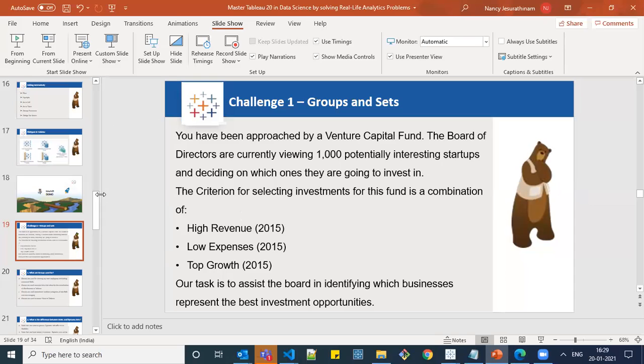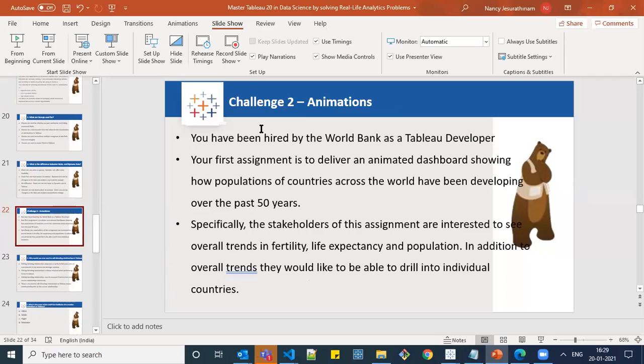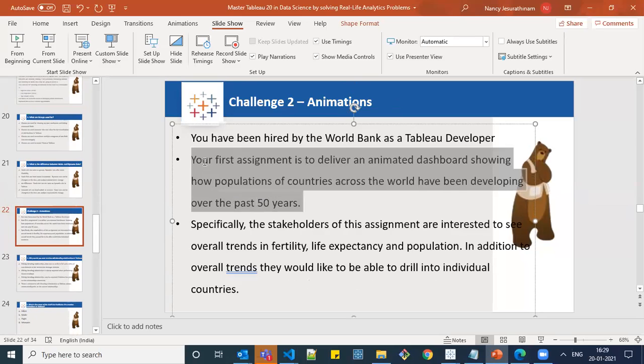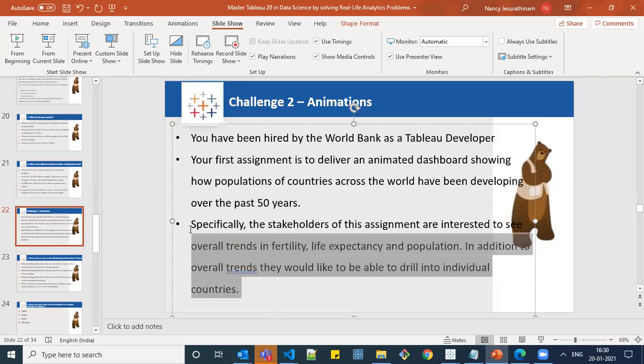Okay, let me proceed. So next is challenge two, which is based on animation. We have been approached by the World Bank as a Tableau developer. They want to analyze the past 50 years of population values. For that, they asked us to create a view based on fertility, life expectancy, and population. In addition, they want to drill their population values based on the countries. So we need to create a view based on this.